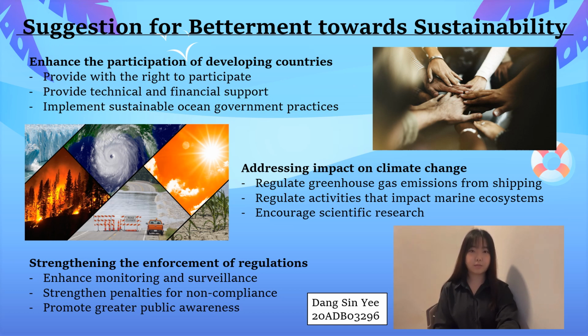UNCLOS could also strengthen penalties for non-compliance with its provisions, including fines, sanctions, and other legal measures. This would help to deter violations and ensure that countries are held accountable for their actions. Moreover, UNCLOS could promote greater public awareness of its provisions and the importance of sustainable ocean governance to build public support for enforcement efforts. In a nutshell, improving UNCLOS in these areas is essential to promote sustainable use and management of the ocean.